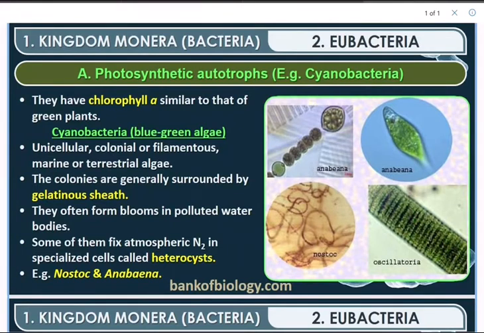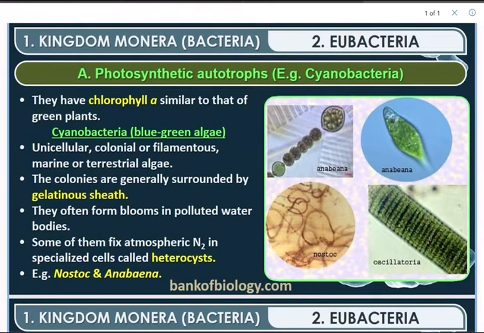Like you can see here, the examples are also given: Anabaena, Oscillatoria, Nostoc. So basically these are called cyanobacteria, or the common name is blue-green algae. They are unicellular, colonial or filamentous, marine or terrestrial algae. The colonies are generally surrounded by a gelatinous sheath. They often form blooms in polluted water bodies.